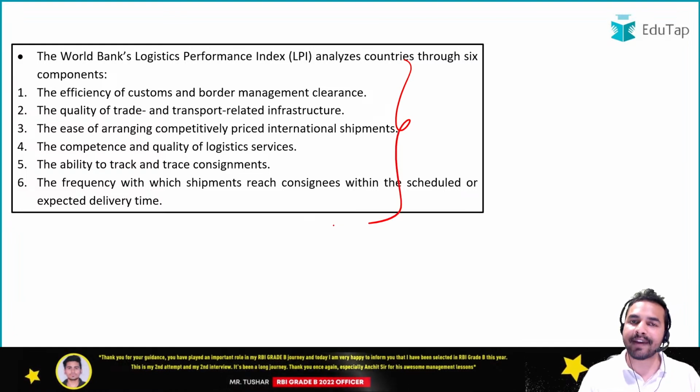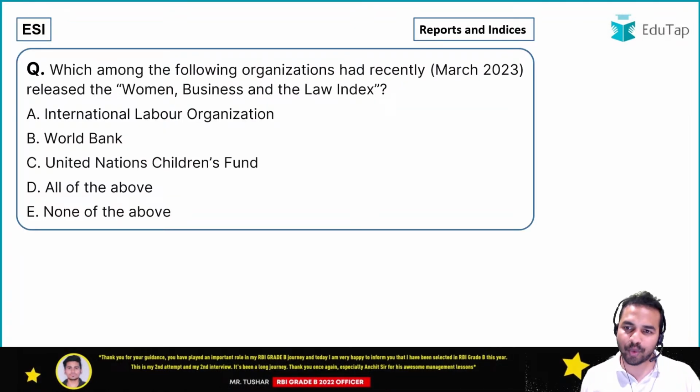These are the 6 indicators that I have already discussed with all of you. Let's move on to the next question.